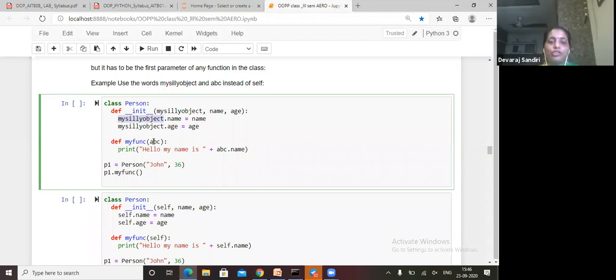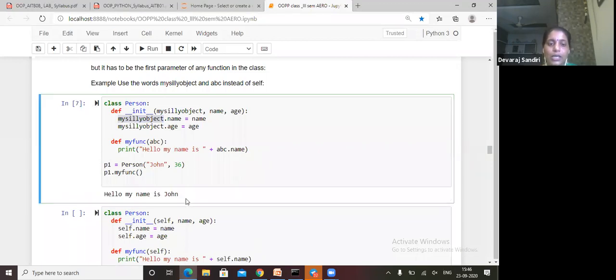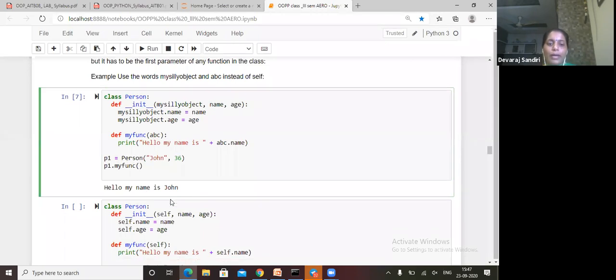Def my_function of abc, we gave this: print hello my name is abc.name. What will it print? See, abc is given as the argument of my_function, so abc.name. What is abc.name? Abc.name goes under my function, it will go up to the init method, and name will be John. It will print hello my name is John.